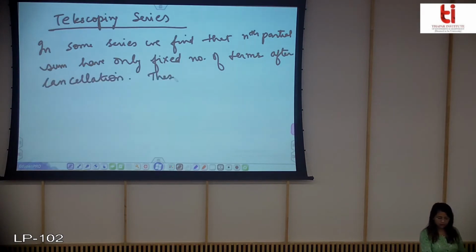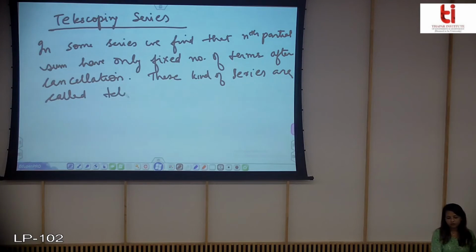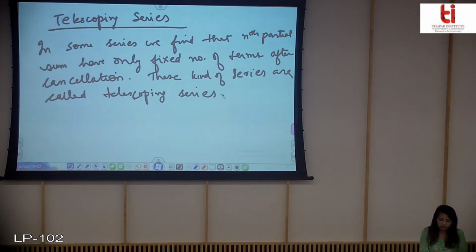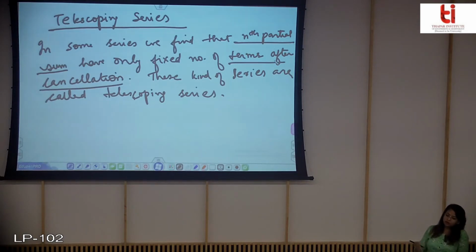These kinds of series are called telescoping series. I'll make this more clear with the help of an example: if you find the nth partial sum, you will see that only a few terms are left and every other term is cancelled out, and then you can find the sum of the series. So these special kinds of series are called telescoping series.